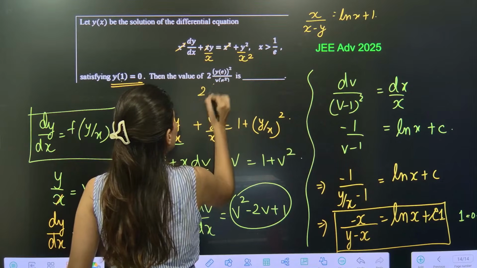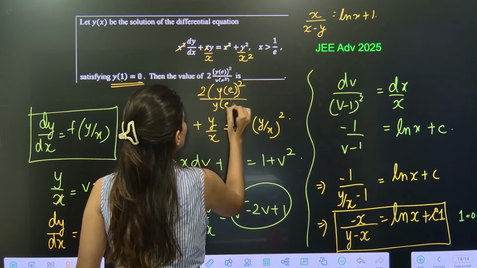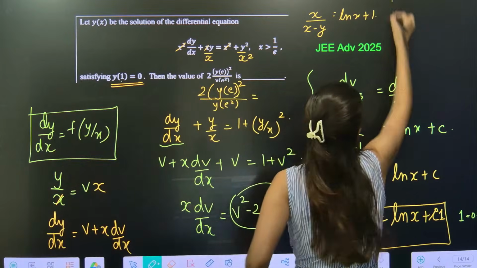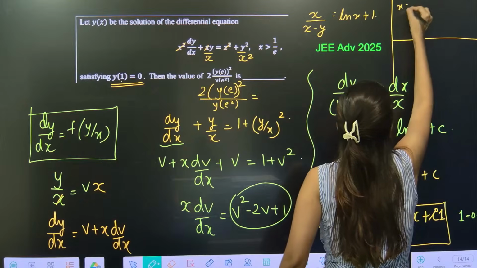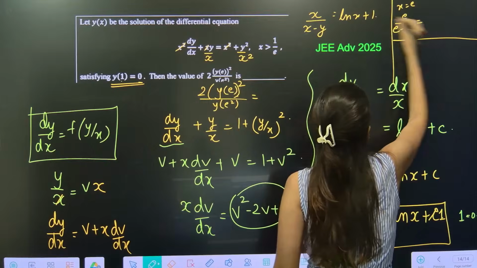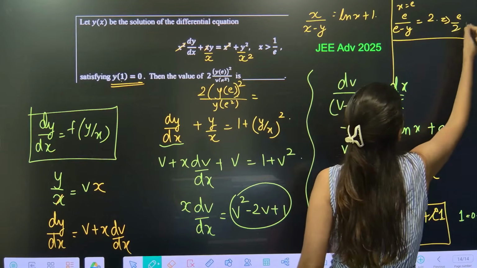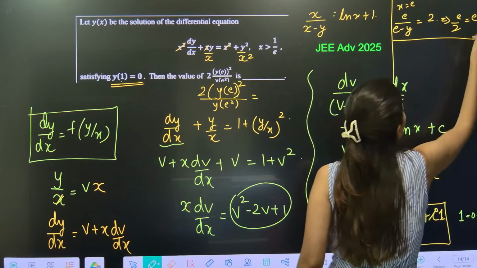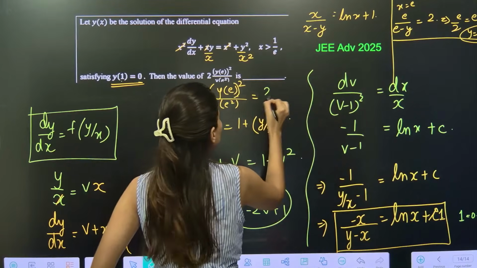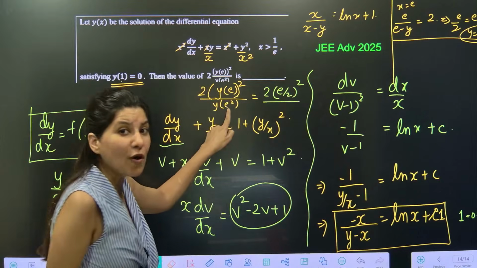What they are asking is 2 times y of e square upon y of e square. Okay, y of e. That means you put x is equals to e. So put x is equals to e now. The moment you put x is equals to e, e upon e minus y is equals to ln e, which is 1. So to solve it, you will get e by 2 is equals to e minus y. So y will be what? e by 2. So this will be 2 times e by 2 whole square upon, now what is this? y of e square.